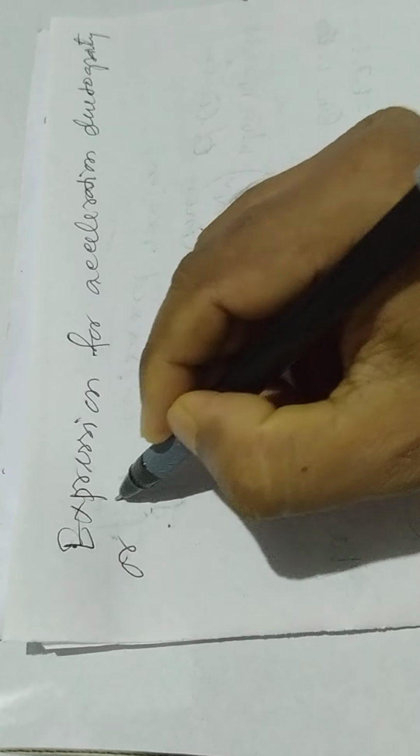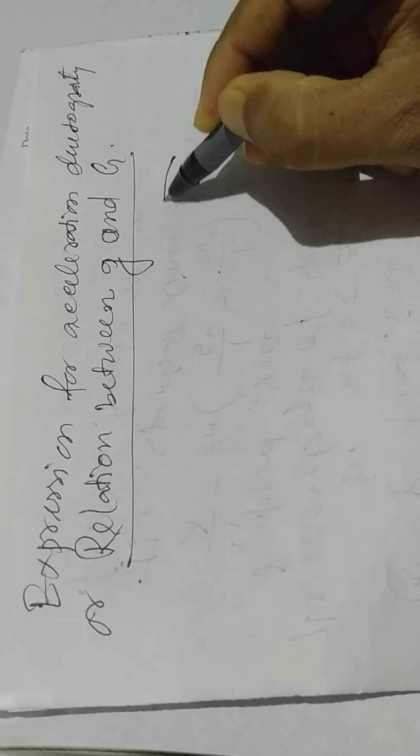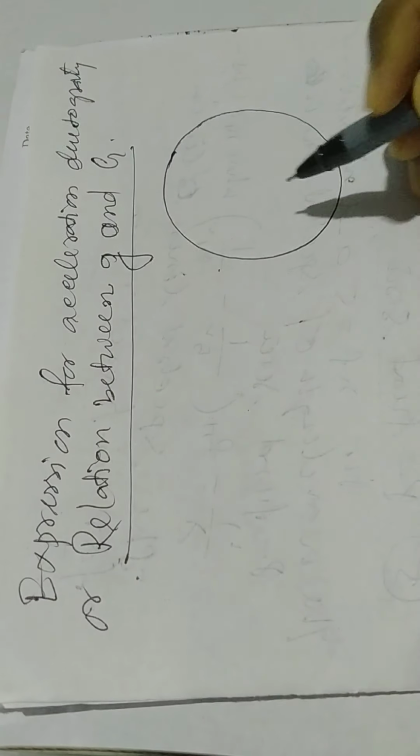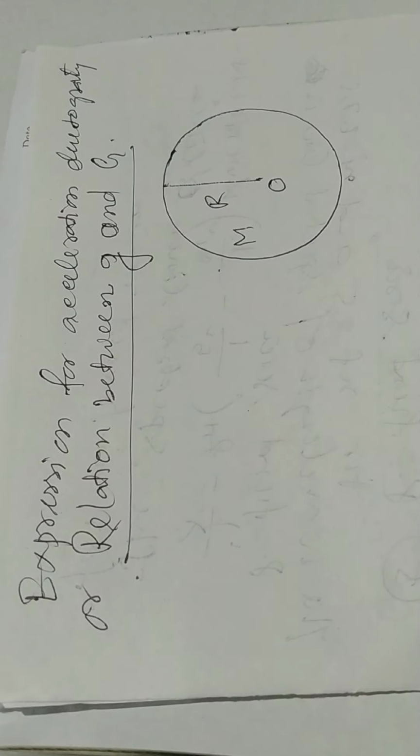Now I am going to derive the expression for acceleration due to gravity, or the relation between small g, acceleration due to gravity, and gravitational constant capital G. To derive this relation, consider Earth as a sphere of radius capital R, with center O, and capital M is the mass of the Earth.